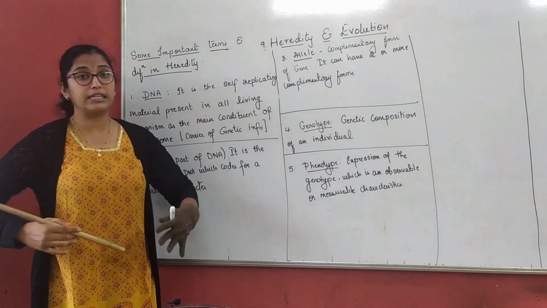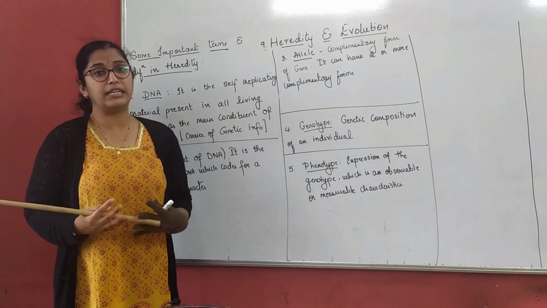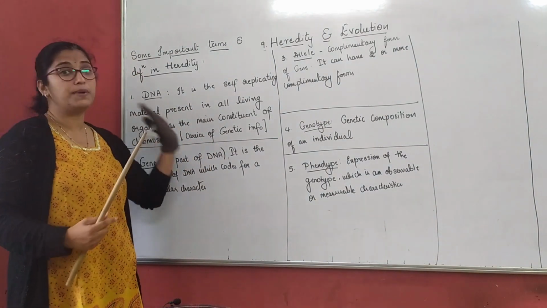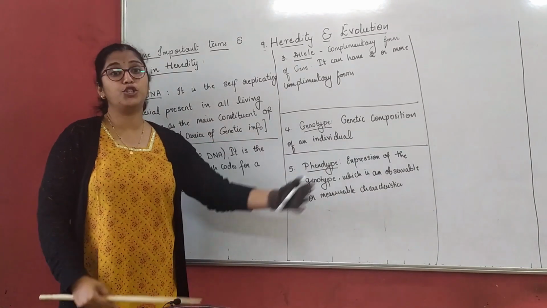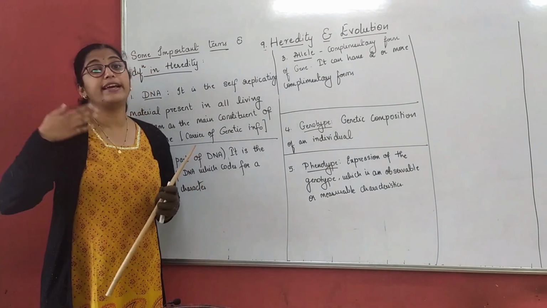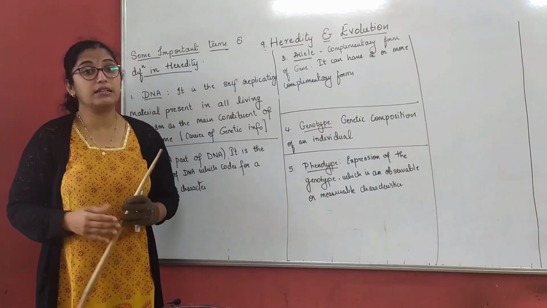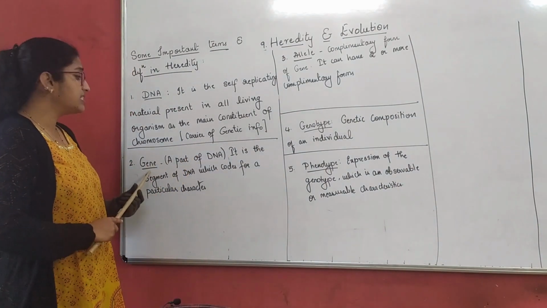It's like a building. It has so many rooms for DNA. It is the carrier of genetic information which gets transferred from one generation to another, or from a parent to an offspring.